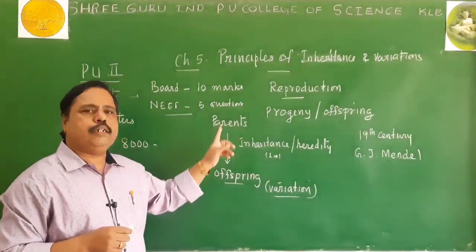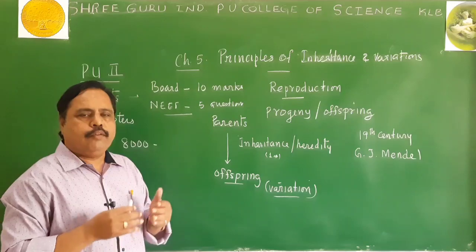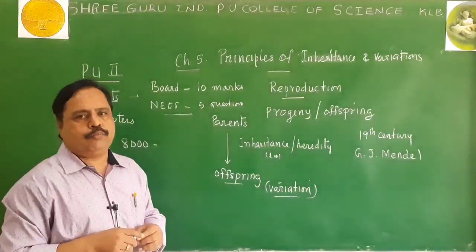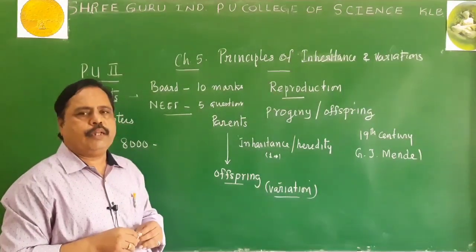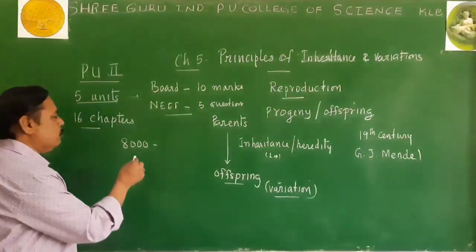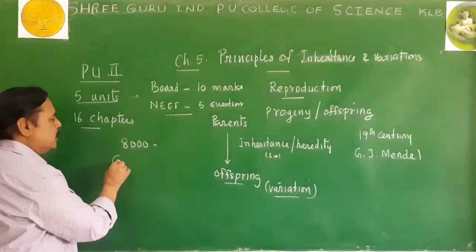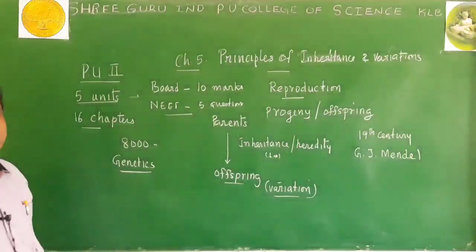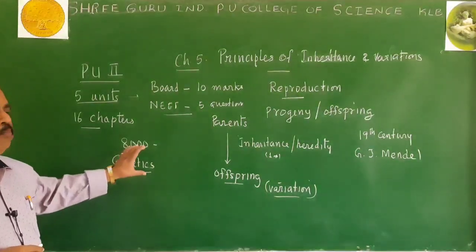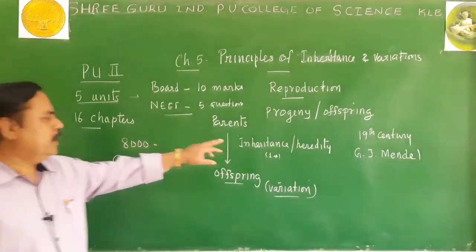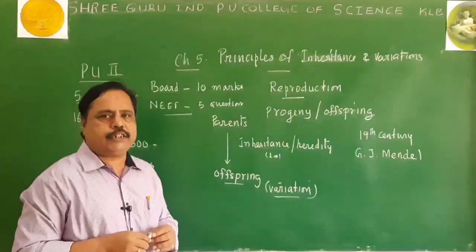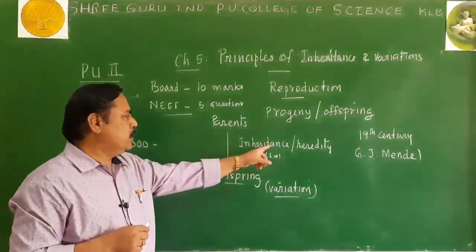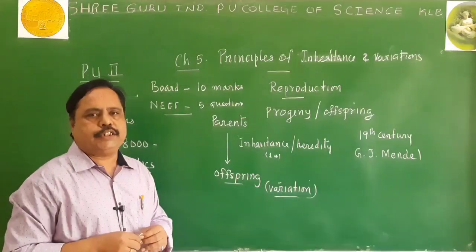Variation not only occurs between parents and children, it can even occur between the children of the same parent also. So that is called variation. And here we must know one more point: what is called genetics. The word genetics refers to a branch of biology which deals with inheritance and variation. So it is a new branch of biology which deals with inheritance and variation.